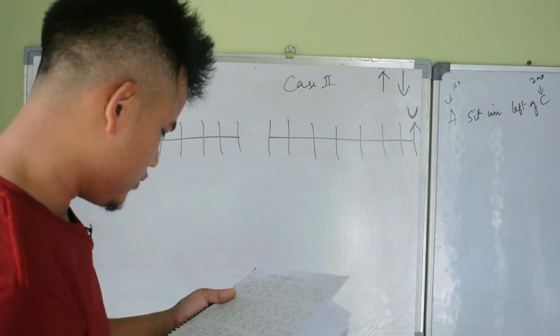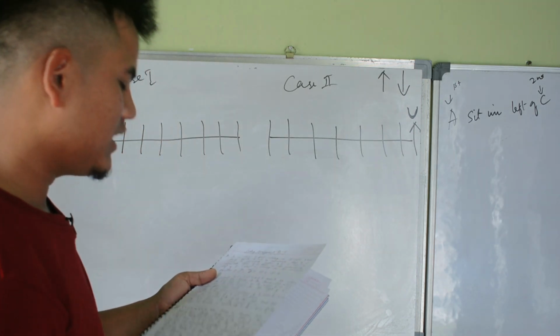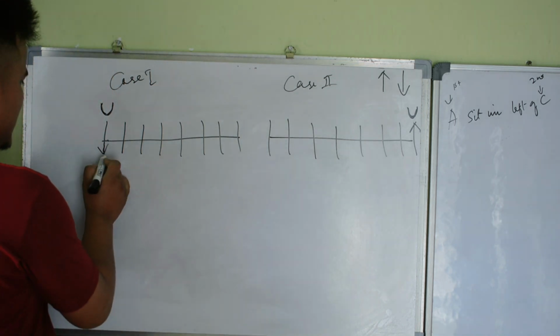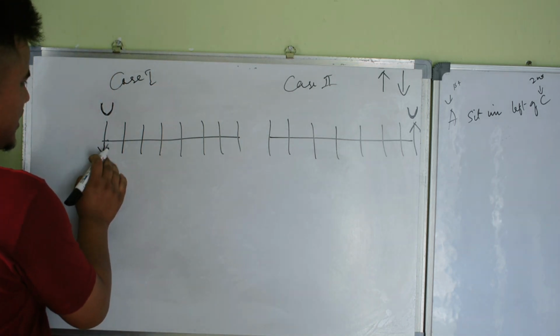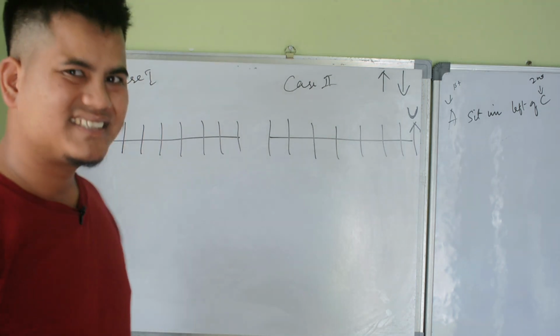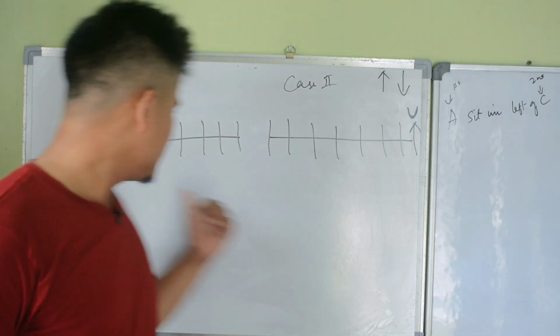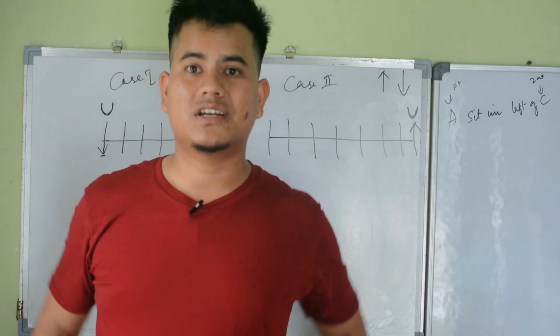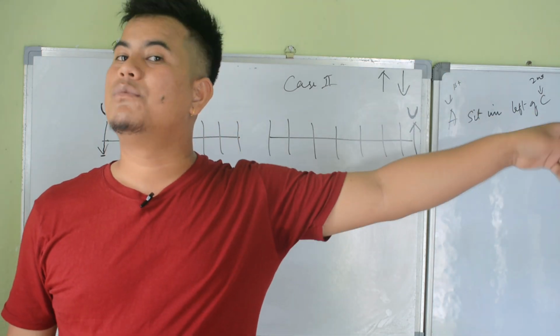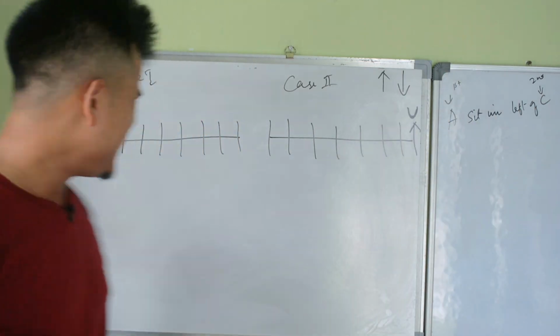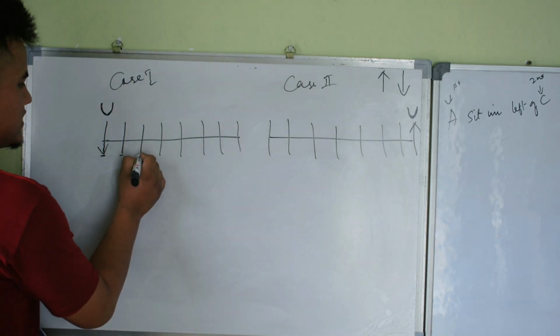Second condition: sit third to the left of you. Which direction should we take? Third to the left of you. Sit third to the left of you. This is first, second, third.